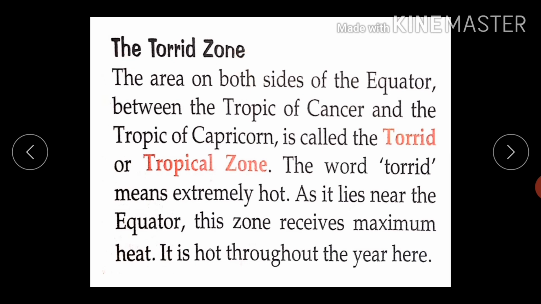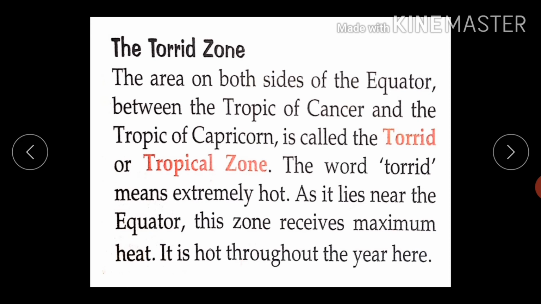Torrid Zone. The area on both sides of the equator between the Tropic of Cancer and the Tropic of Capricorn is called the torrid or tropical zone. The word torrid means extremely hot. As it lies near the equator, this zone receives maximum heat. It is hot throughout the year here.